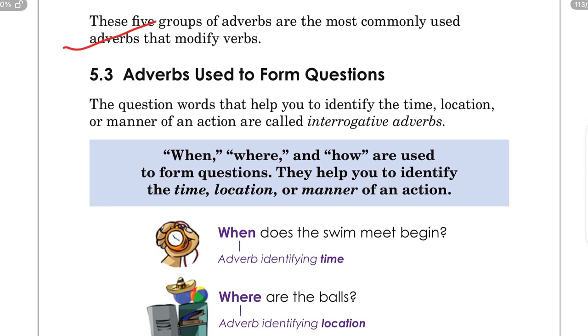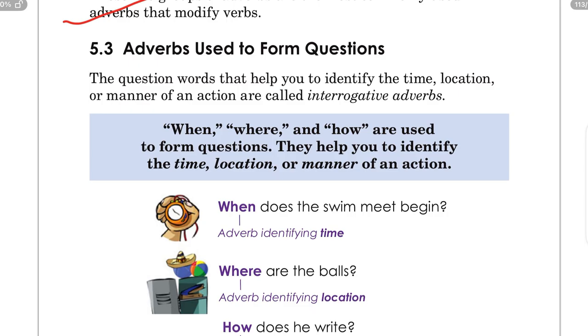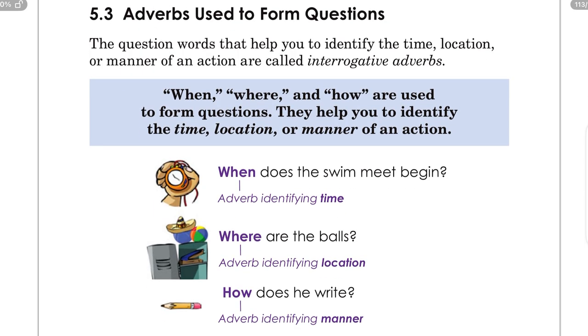There is another group of adverbs that is called adverbs used to form questions. The question words that help you to identify the time, location, or manner of an action are called interrogative adverbs. What are interrogative adverbs? When, where, and how. These are used to form questions, so they are called interrogative adverbs. They help us to identify time, location, or manner of an action.